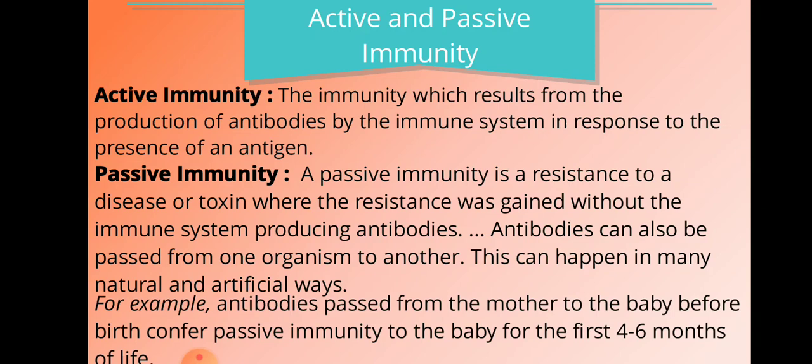This kind of passing of antibodies to the fetus also falls under passive immunity. Even after birth, at the time of milk feeding, the colostrum contains a large number of antibodies, so that also falls under passive immunity.